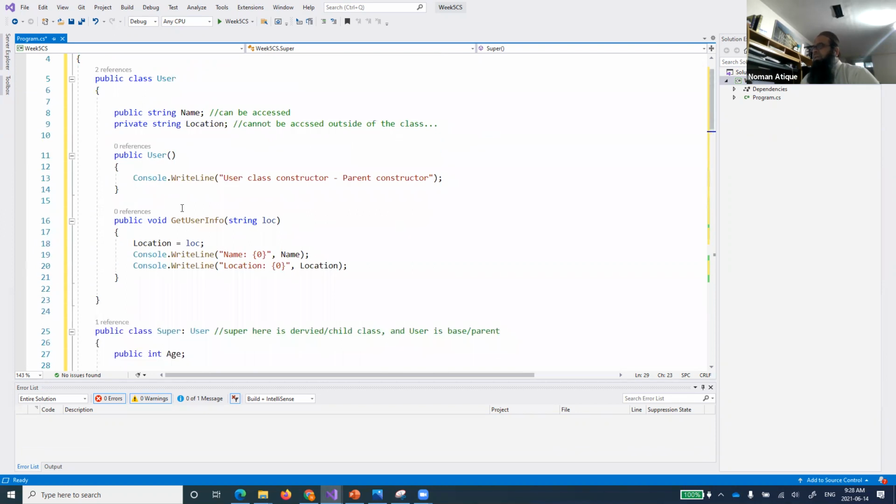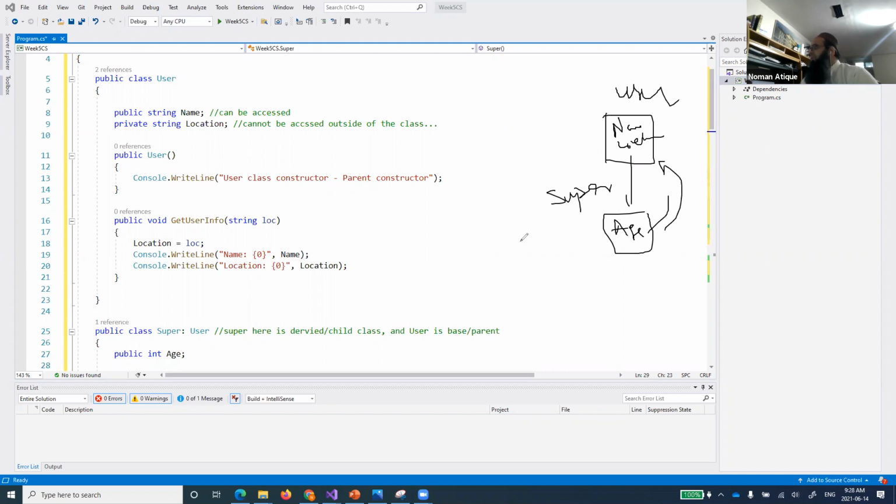One class is the parent class and the second one is the child. So again, if you see diagrammatically what is happening, we can quickly see that this is a user class, and user has two member data, the fields, name and location. We are not talking about the specification right now. And then we have created a class, super user, and we are calling this super user as it will be the child of this one. So it has only one member in it. This is age, and the rest of the members it will just adopt from the parent one, right? I'm expecting that you people now understand.